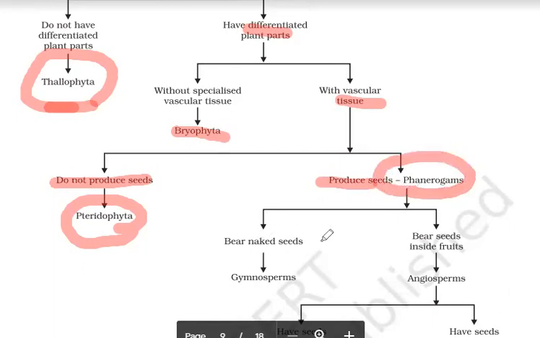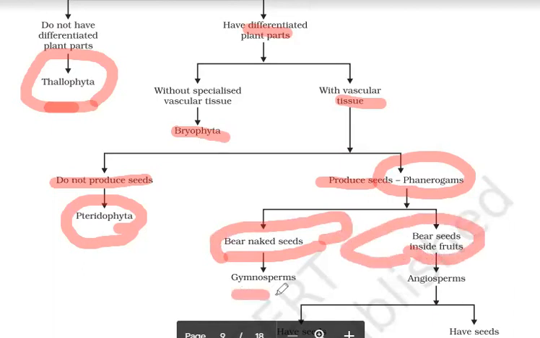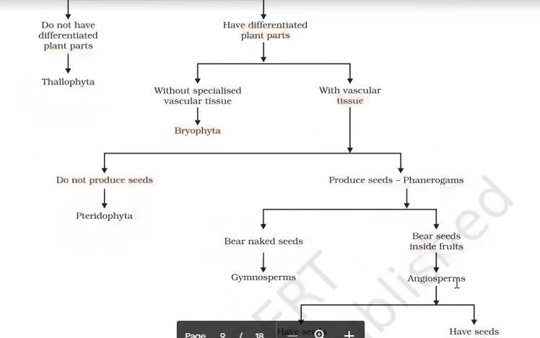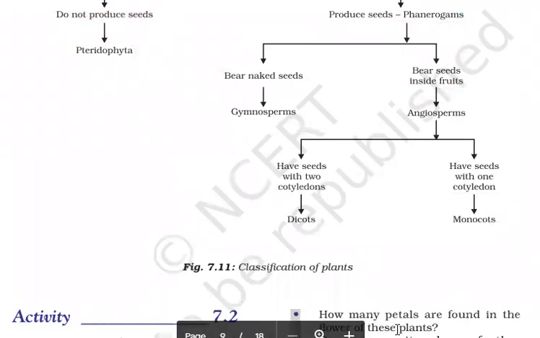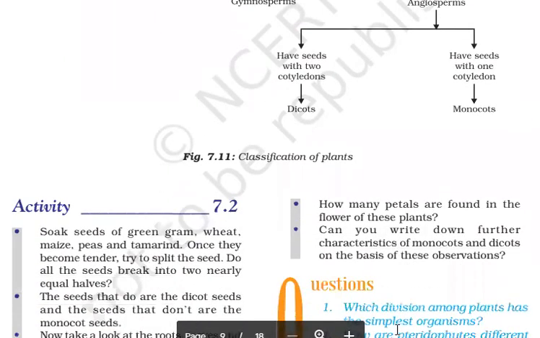In phanerogams, again, there can be two possibilities. They may have naked seeds, or seeds can be enclosed within the fruit. If seeds are naked, the plant is known as gymnosperm. If seeds are present in the fruit, then we call it angiosperm. Then in angiosperms, again, there are two possibilities, that the cotyledon may be one or two. If there is one cotyledon, we call it monocotyledonous or monocot. If there are two cotyledons, we call it dicot or dicotyledonous.